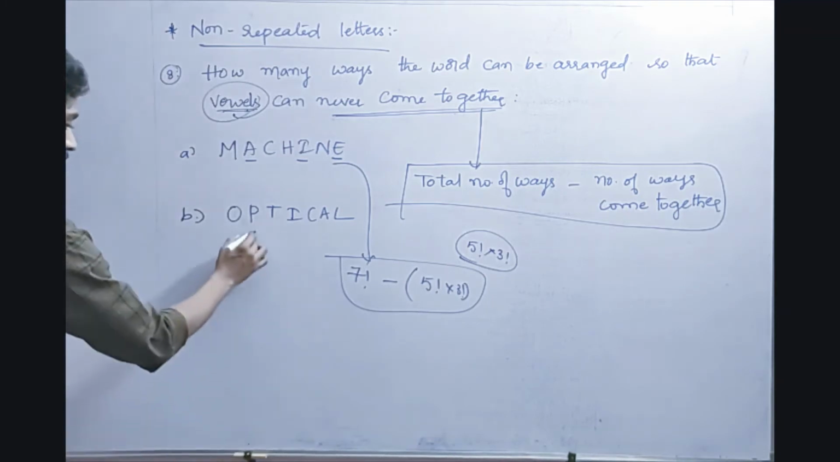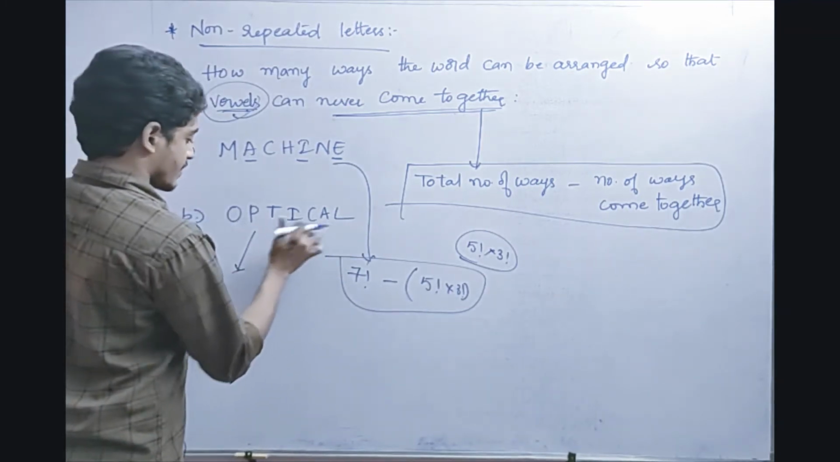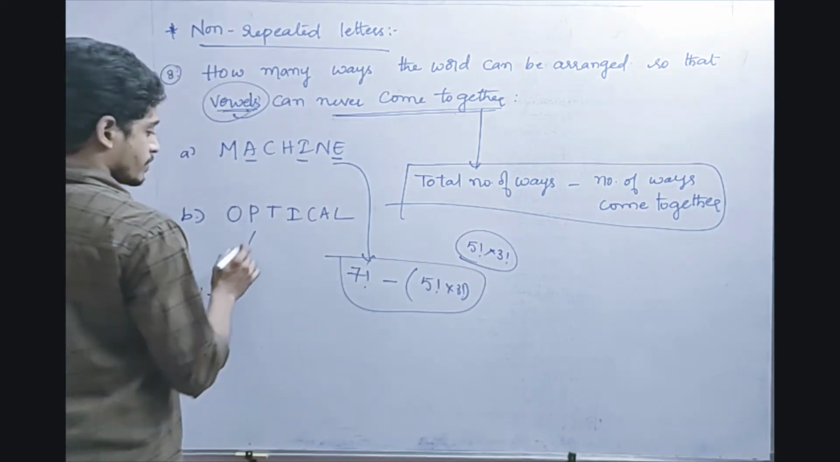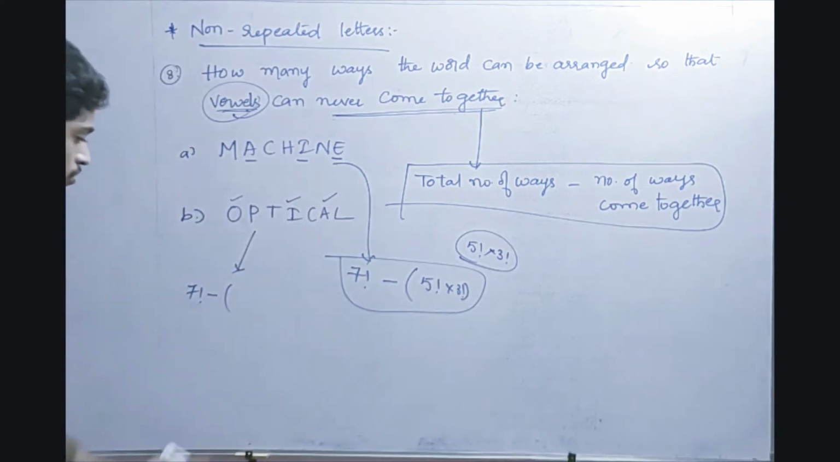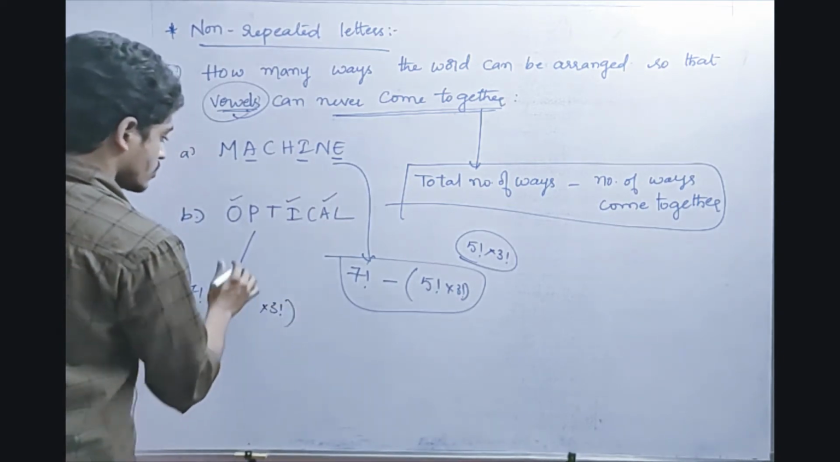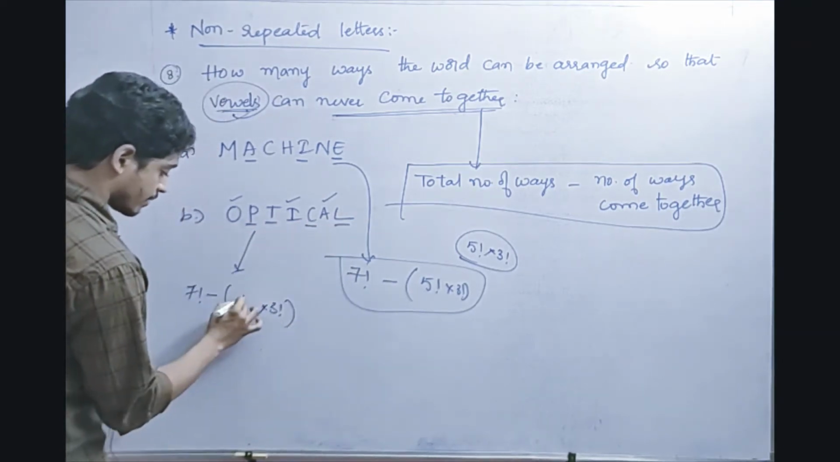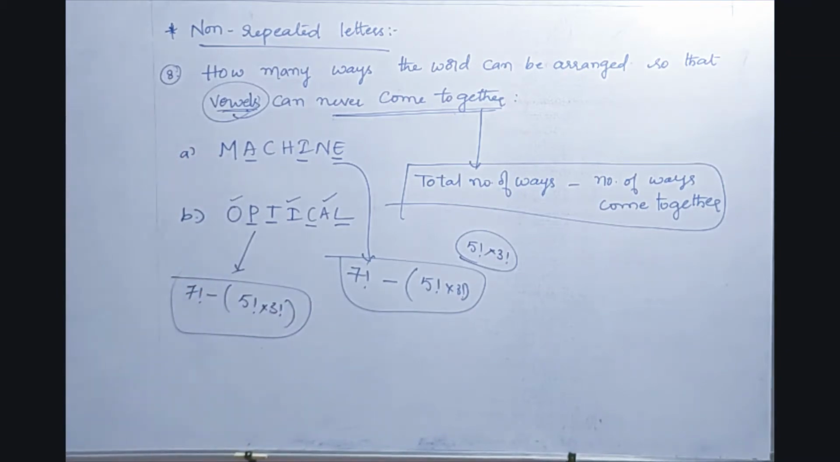Now here in optical, see friends, total number of ways is 1, 2, 3, 4, 5, 6, 7. 7 factorial minus. So what are the number of ways vowels come together? 1, 2, 3. 3 vowels are there, right? So into 3 factorial. So how many other consonants are there? 1, 2, 3, 4. 4 in the sense 5 will come. So 5 factorial into 3 factorial. Same thing. So in this way we proceed further friends.